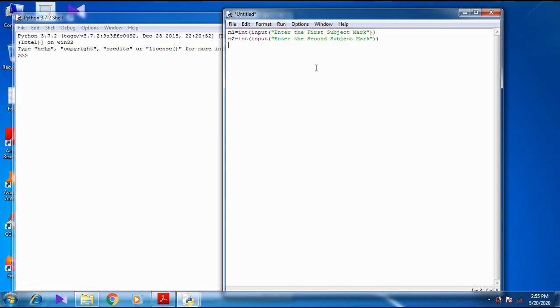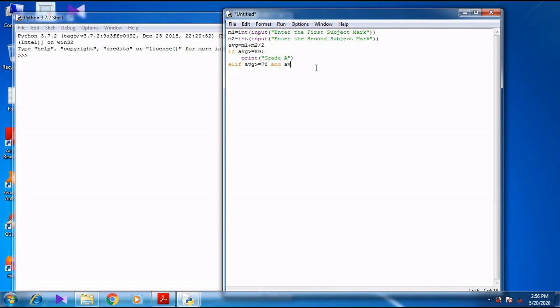So now average equal to (M1 plus M2) divided by 2. Then if average is greater than or equal to 80, so what is the grade? So greater than or equal to 80, print grade A, right? Then else, no, elif, it's not else, elif average greater than or equal to 70 and